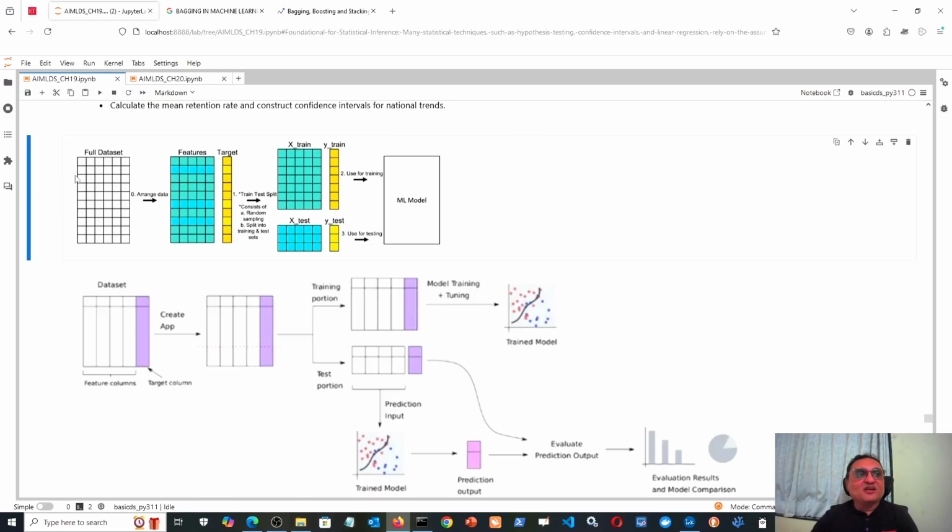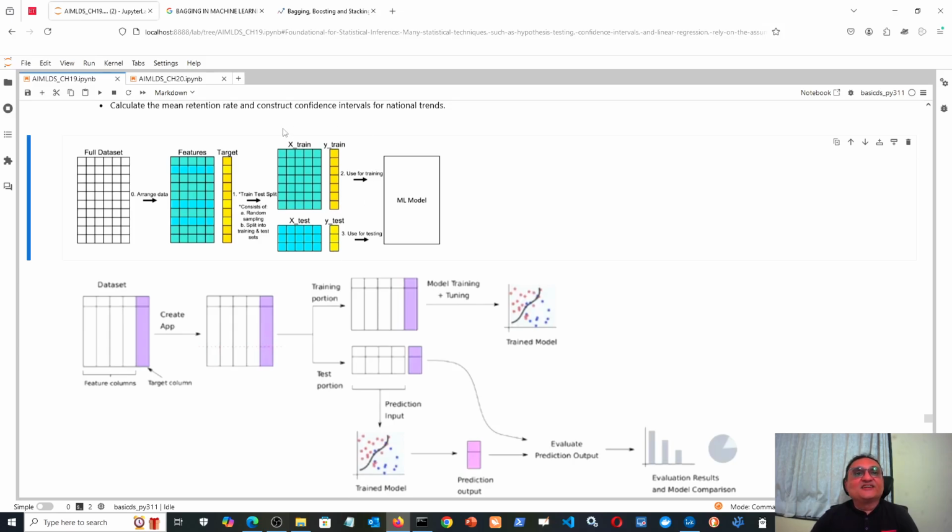Okay, full data set, divide vertically, separate out features and target, then divide features into X train and X test, and the target into Y train and Y test separately. Divide this into an 80-20 ratio, 800 rows and 200 rows, and similarly divide the outcome variable into 800 rows and 200 rows.